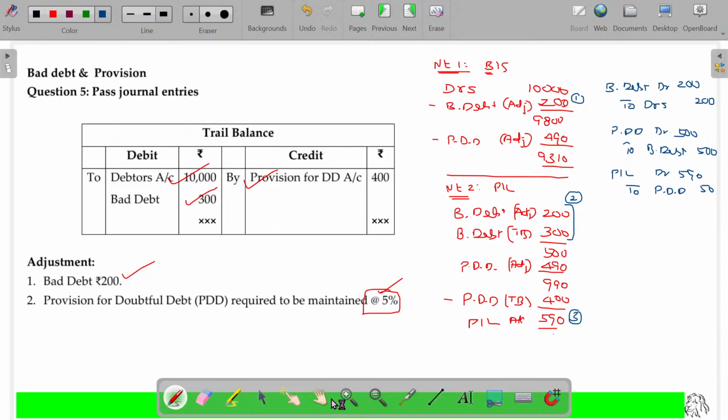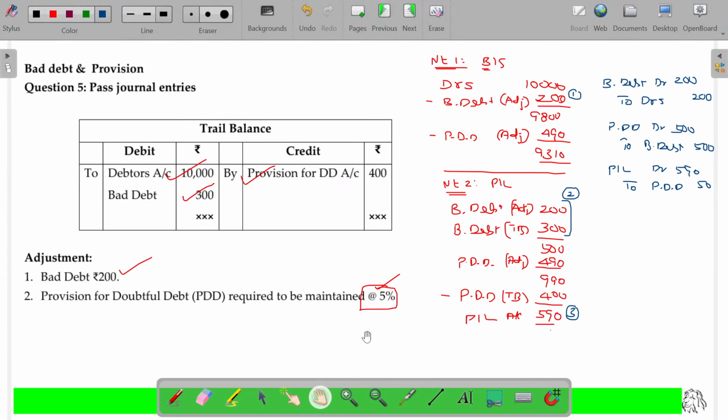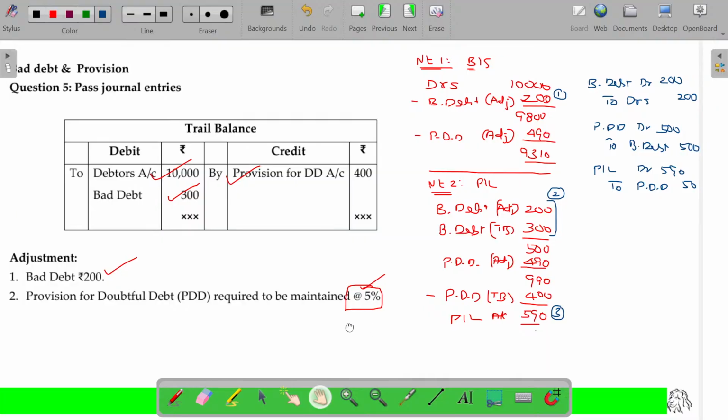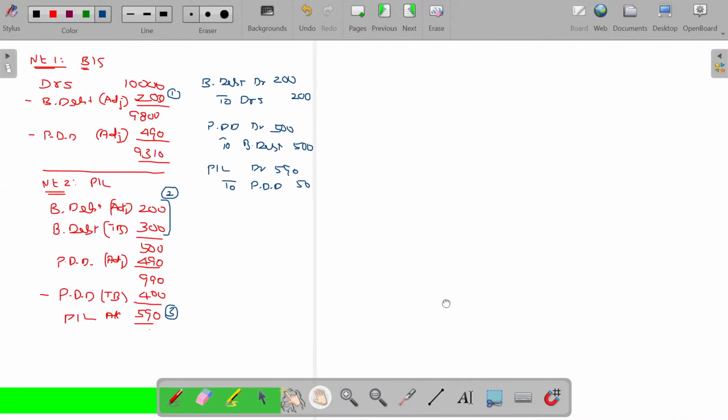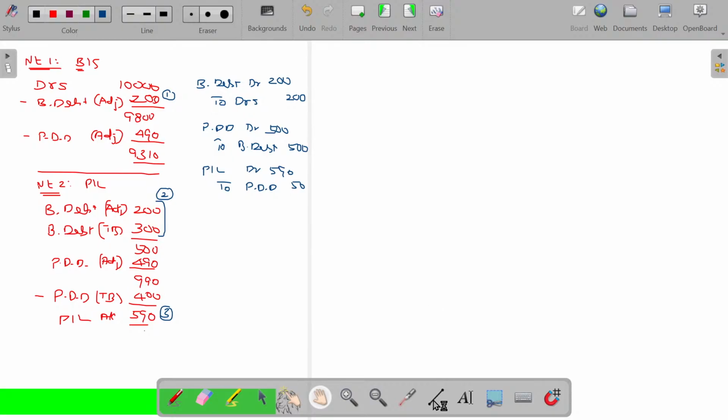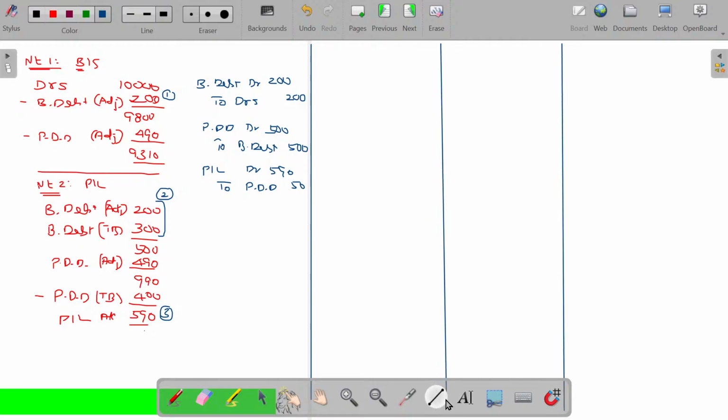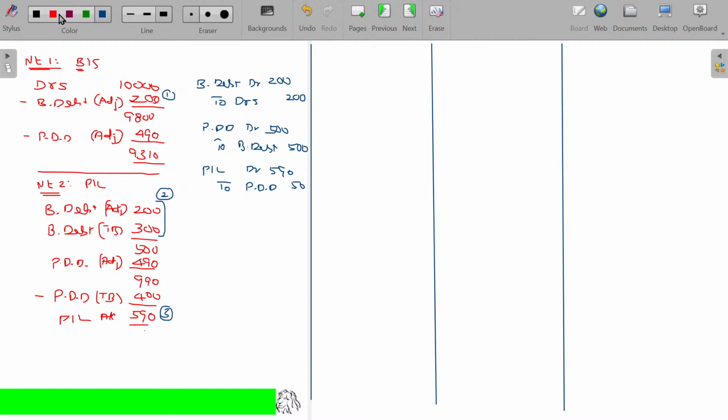Now I am going to prepare what? Ledgers. Okay. I am going to prepare the ledgers. So what ledgers are going to be prepared? 3 items were there, right?